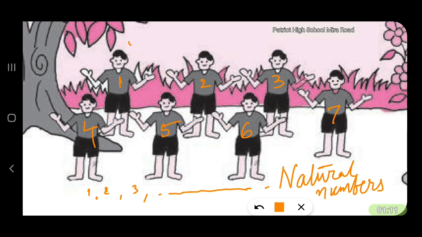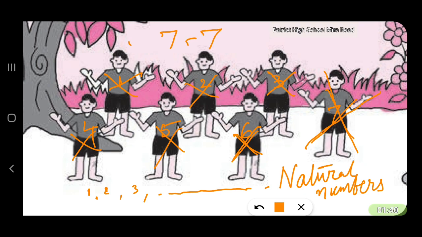Suppose one boy goes out. How many boys remain? 6. Now 1 out of 7. Suppose all the boys go away. 1, 2, 3, 4, 5, 6, 7. So 7 minus 7. That means no boys have remained. There is not a single boy.